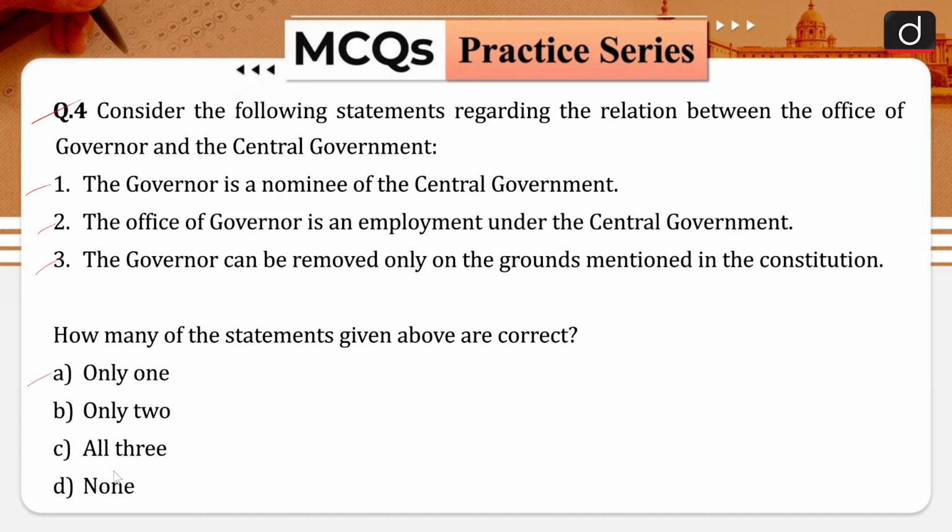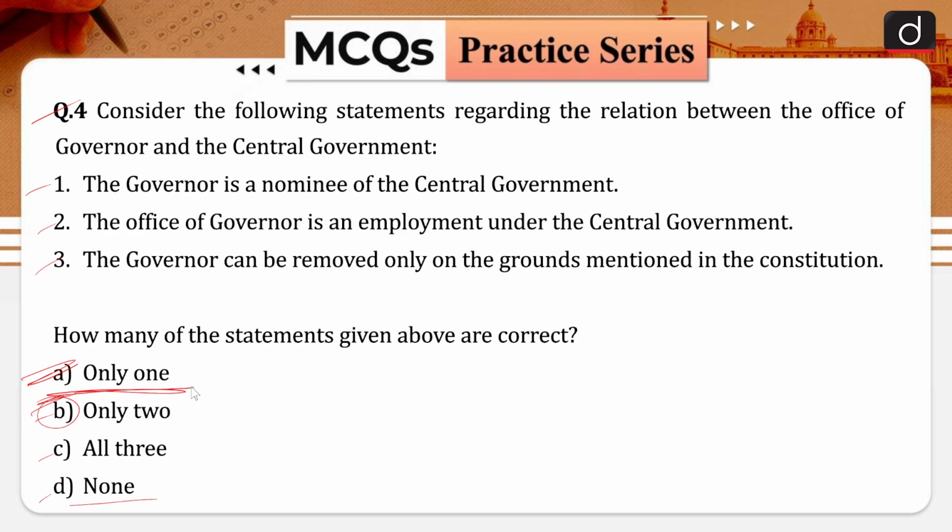Your option A is only 1. Your option B is only 2. Your option C is all these 3 statements are correct, and your option D is none of these statements are correct. So, a correct answer is going to be option A. That is, only 1 of these statements is correct.